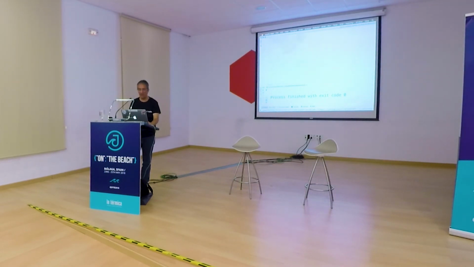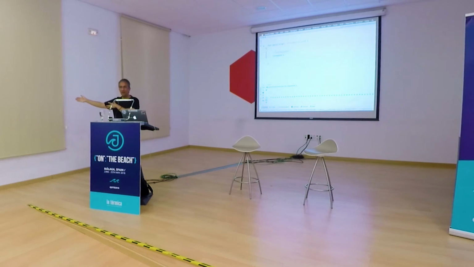Now, normally if I were to run this in an application, it will probably die on me because it will say, not enough threads, not enough native threads. Here it will essentially go on forever.